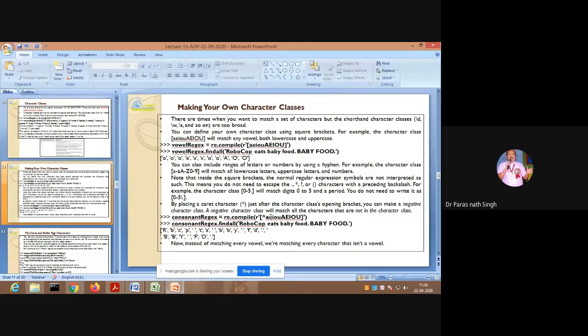For placing a caret character at the beginning, right after the opening bracket, you can make a negative character class. Here the caret means not having this. So a negative character class will match all the characters that are not in the character class. So I want to match all those characters which are not vowels, so you put the caret here, meaning not. Placing a caret after the opening bracket makes it a negative character class. I should make it red.